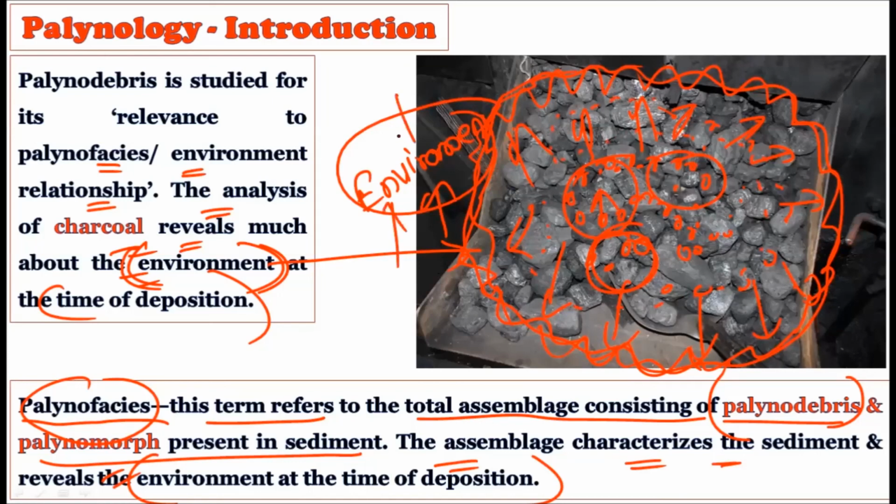So to know the immediate environment in the surrounding at the time of deposition of this material is called palyno-debris. Okay, we use the term palyno-debris to extract the information out of the charcoal material, which are present in the form of broken tissues, in the form of spores. Okay, broken spores are also there. So all these studies will come under the palyno-debris, right?